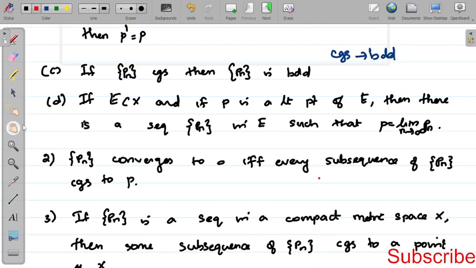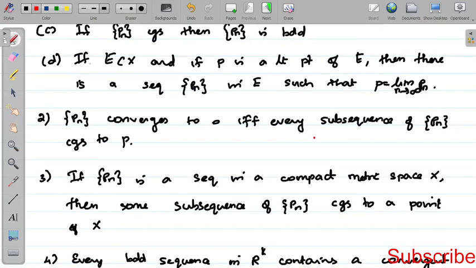Then, if P is a limit point of E and there is a sequence Pn such that P is equal to limit n tends to infinity Pn. This is the limit definition. If Pn is a sequence and P is a limit point, then it can be written as P is equal to limit n tends to infinity Pn.